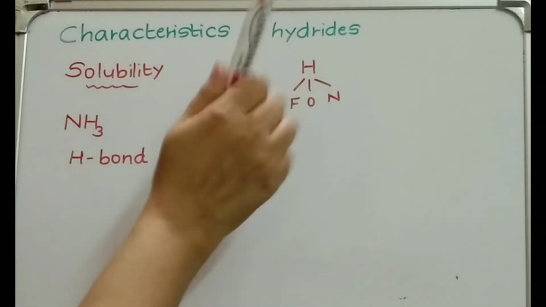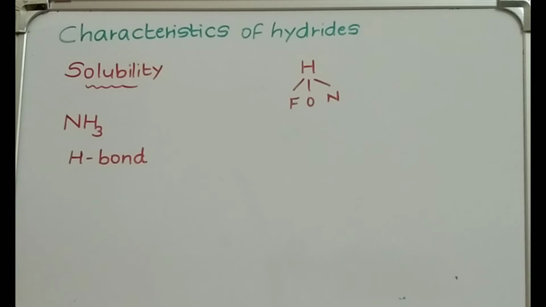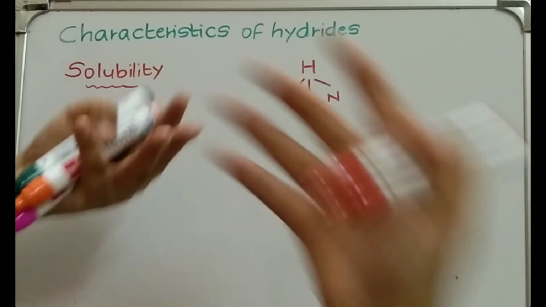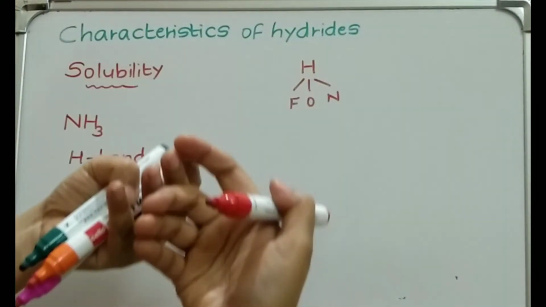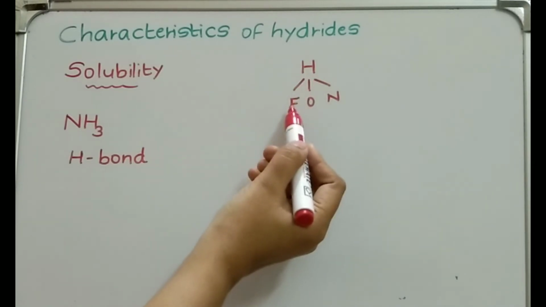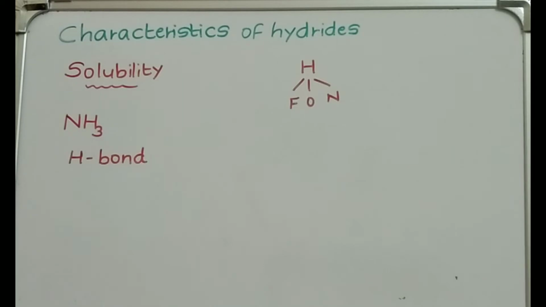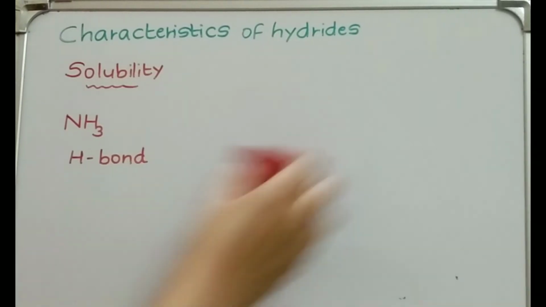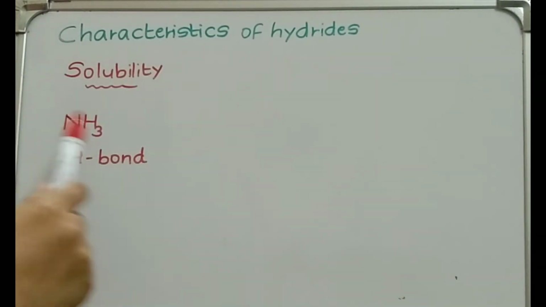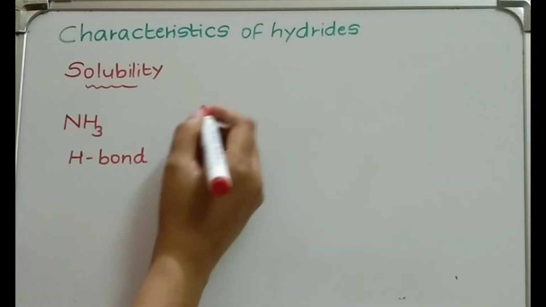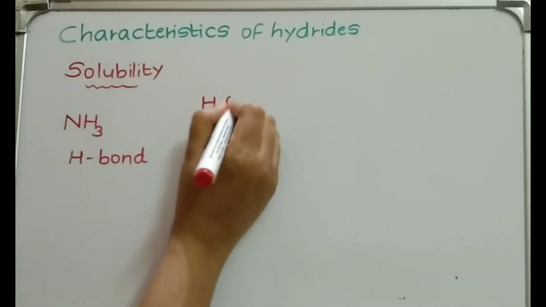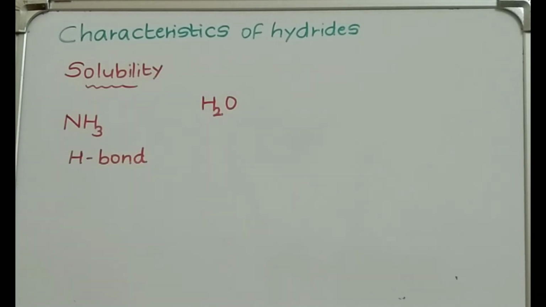Hydrogen makes a phone call. So what is happening? A bond is formed, they are connecting to each other. Hydrogen connects with fluorine, with oxygen, with nitrogen. That means hydrogen bond is formed. In ammonia, nitrogen and hydrogen are present, and hydrogen bond is seen. Water is polar. So how is the hydrogen bond formed here?